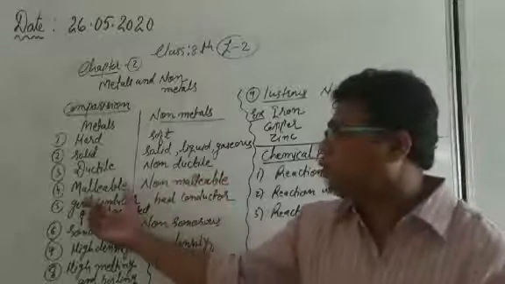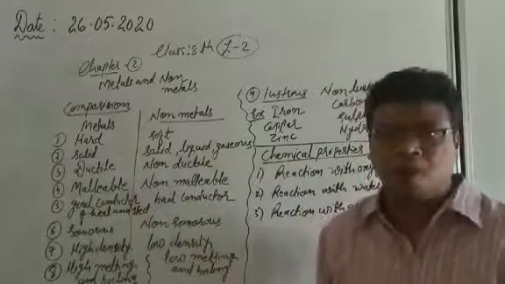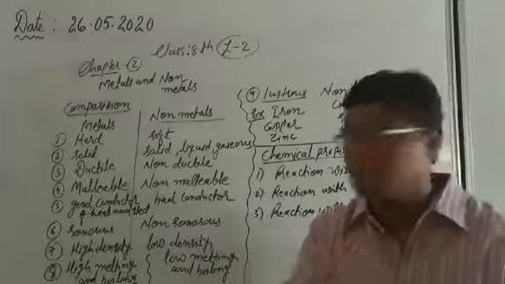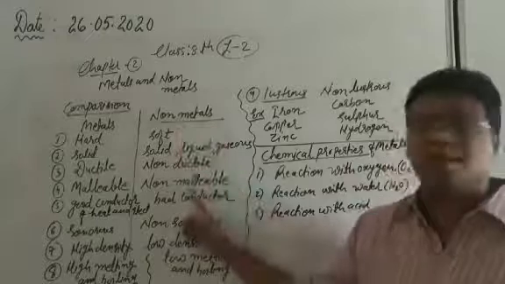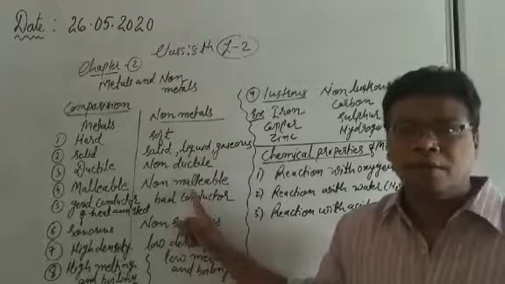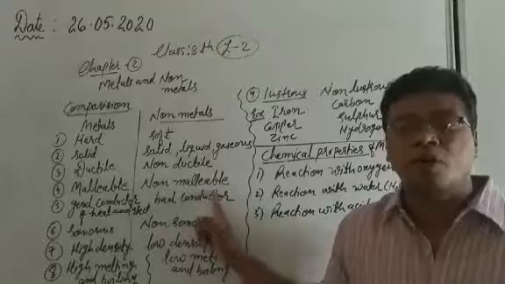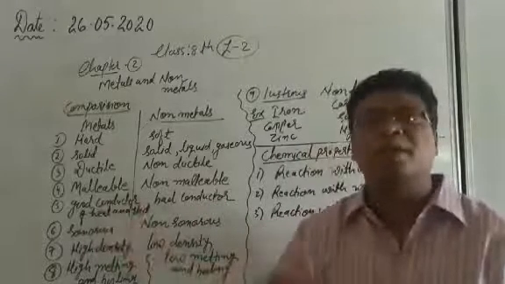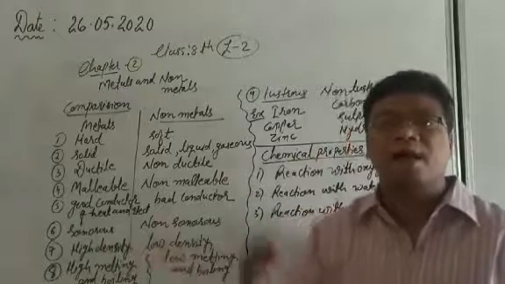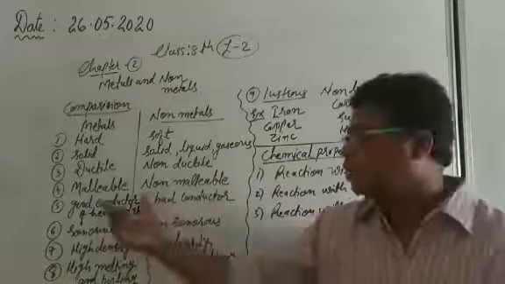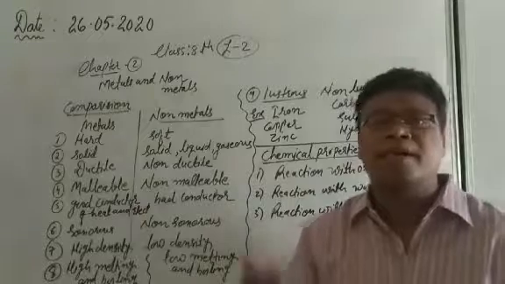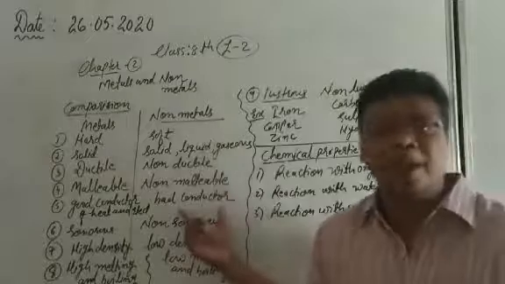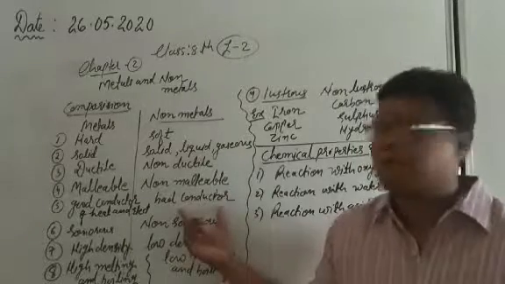Next, all the metals are malleable, which means they can be converted into thin sheet form. What about the non-metals? Non-metals are non-malleable. Same thing, they cannot be converted into thin sheet form. All the metals are good conductors of heat and good conductors of electricity, which means they allow the electric current, and that's why they are generally used for making electrical switches and wires. Non-metals are generally bad conductors of heat and bad conductors of electricity.